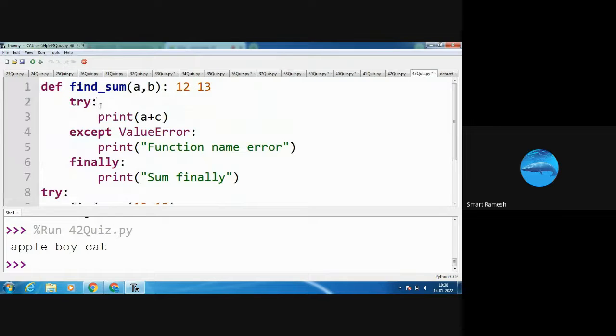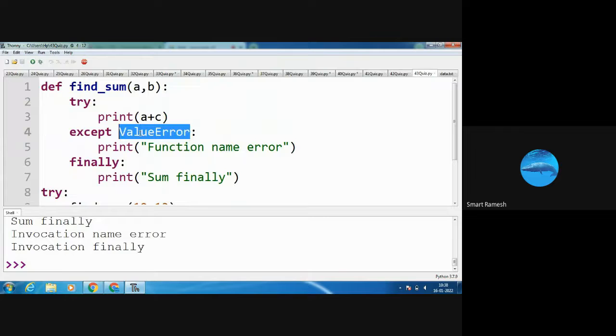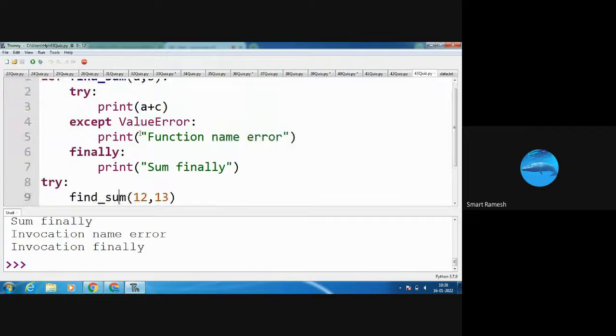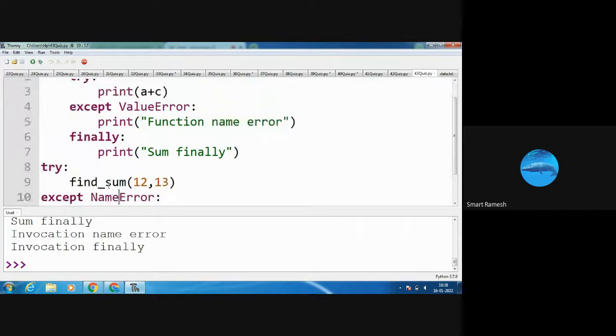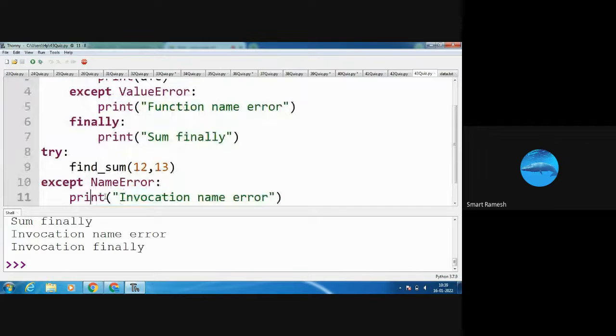Next I enter into the function try block, print a plus c. Here c is not yet defined. c is not defined. So what is the error? See, that is the name error, but here the exception value error is there. So it is wrong. Okay, value error is wrong. So which error will execute? The control comes over here, name error is executing. So invocation name error is displayed in the output screen.